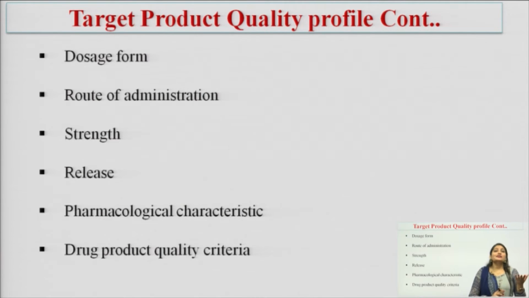Next is strength, meaning what will be the strength of the drug, how will the drug release into the body, what are the pharmacological characteristics of the drug product, and what is the drug product quality criteria, meaning what are the specifications of the quality.